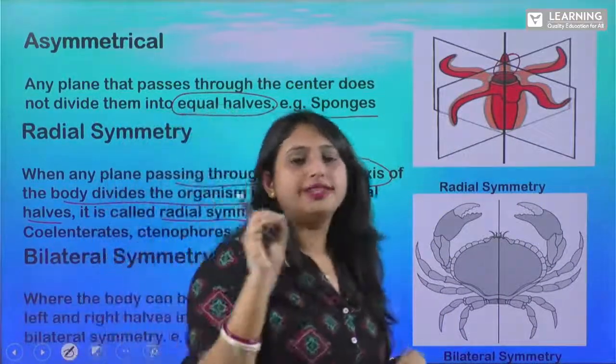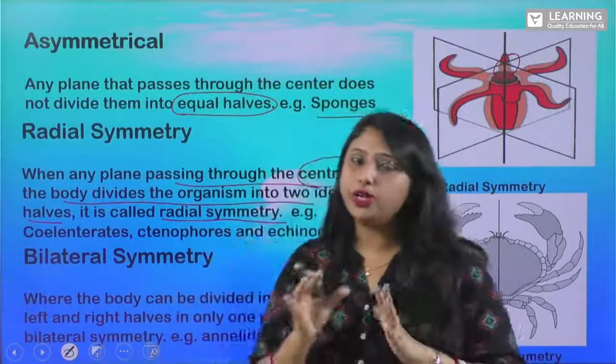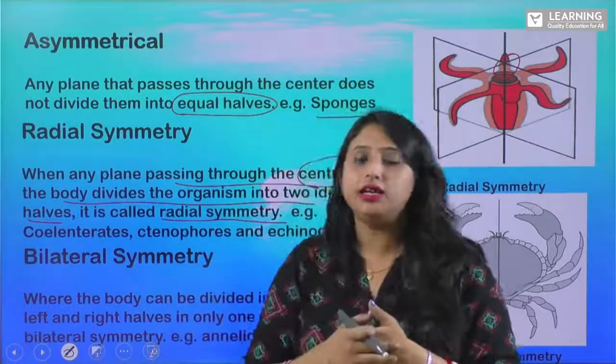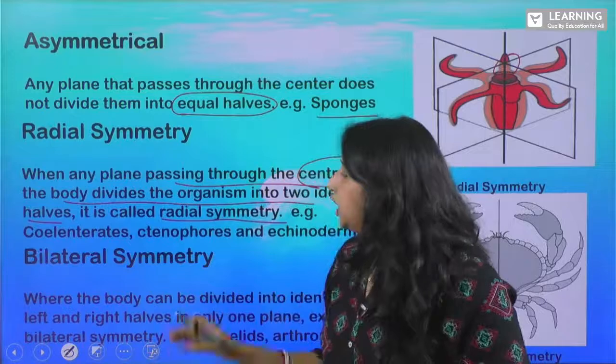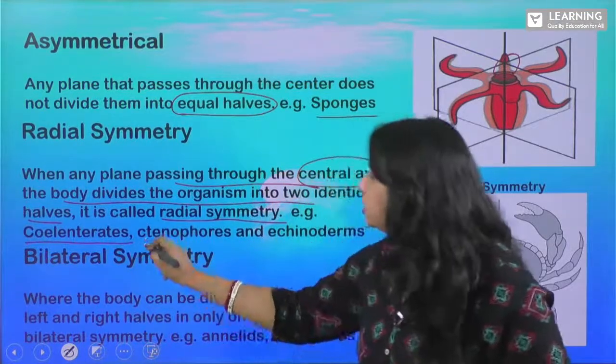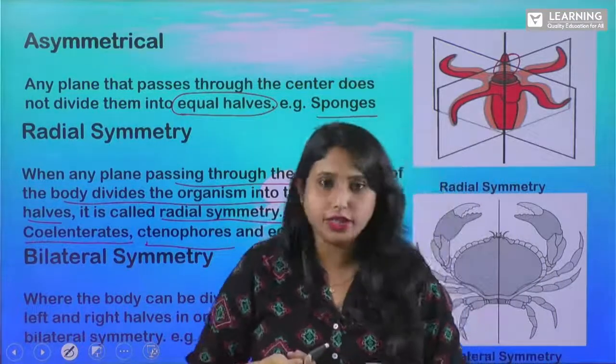When it passes through a central axis and divides the body of an animal into equal halves, that is known as your radial symmetry. You can see it in the case of starfish. Coelenterates, Ctenophora, echinoderms show this radial symmetry.